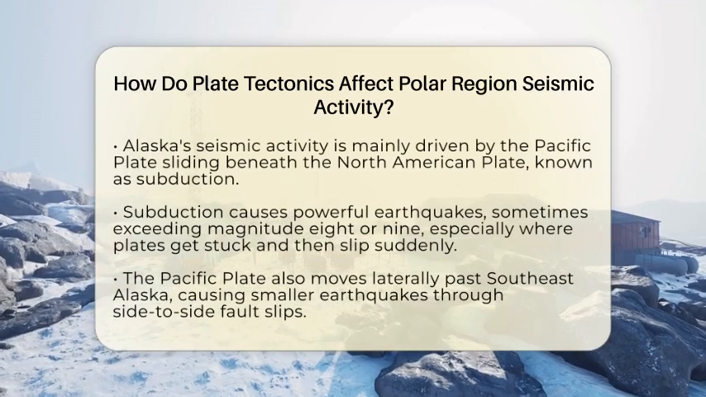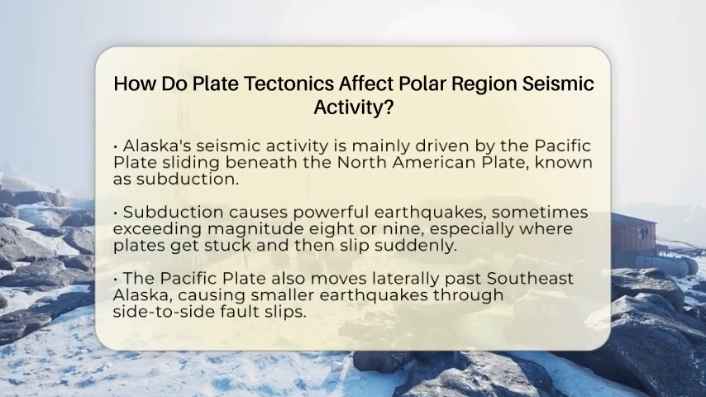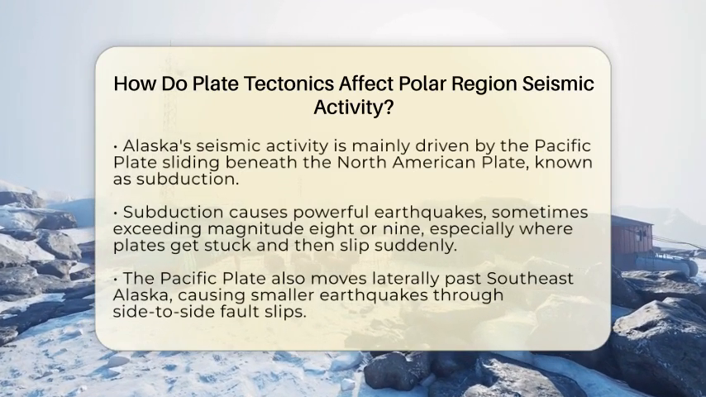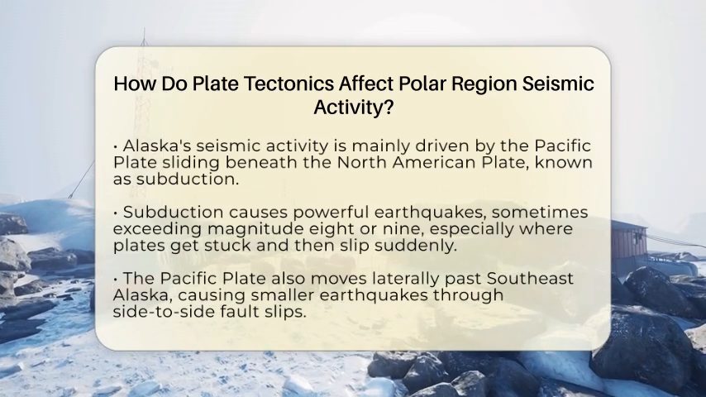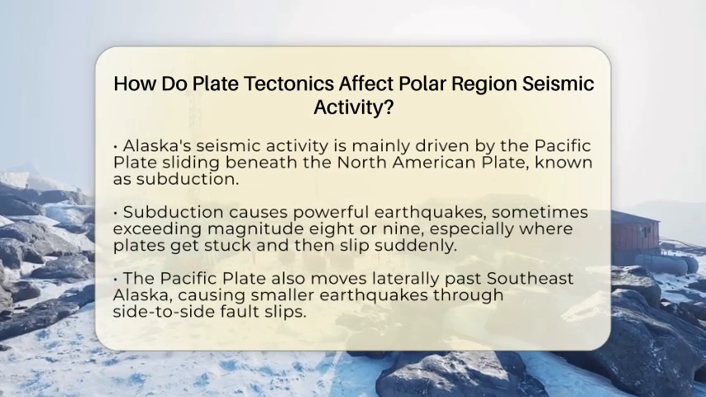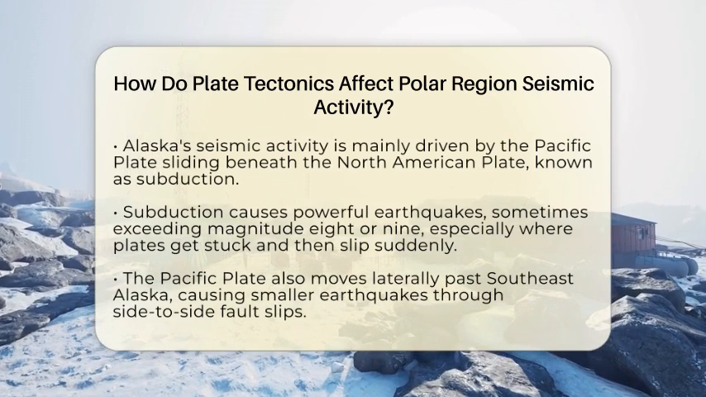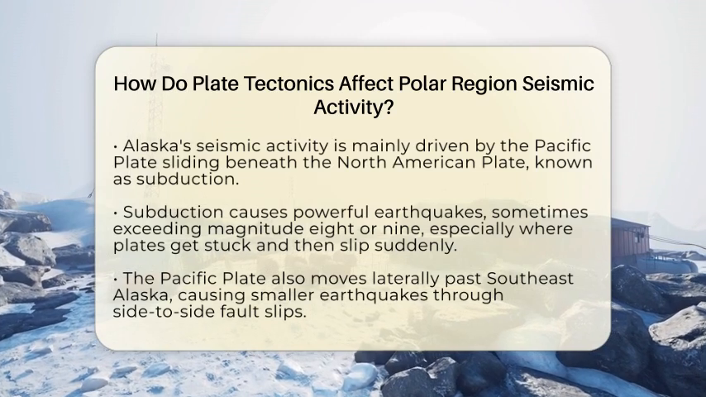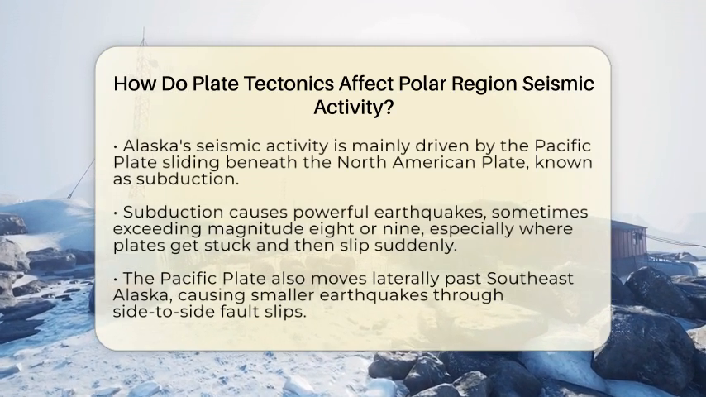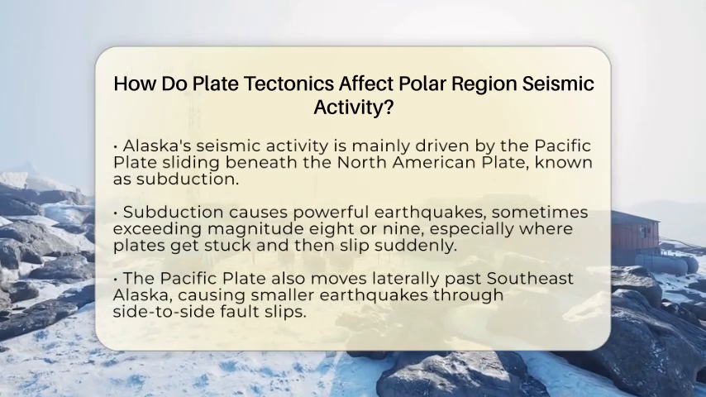In Alaska, the tectonic activity is driven by the Pacific Plate sliding underneath the North American Plate. This process is called subduction and causes some of the strongest earthquakes on Earth, often exceeding magnitude 8 or 9. These big quakes happen where the oceanic plate gets stuck and then slips suddenly, shaking the land and even affecting glaciers and rivers nearby.